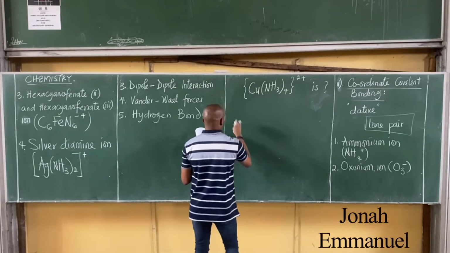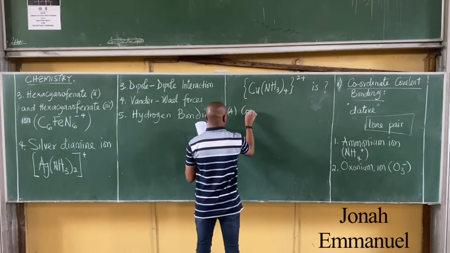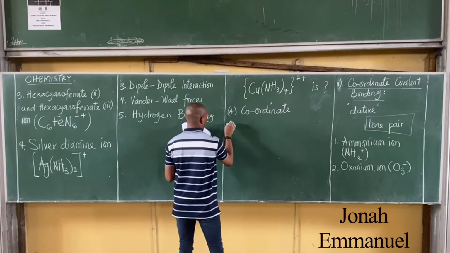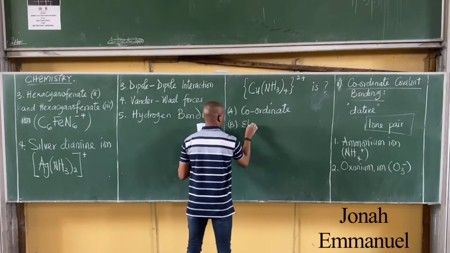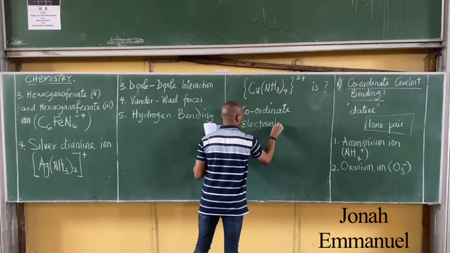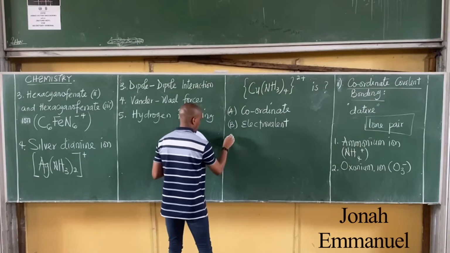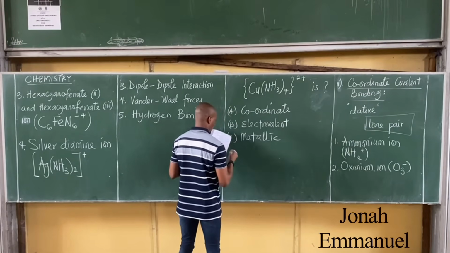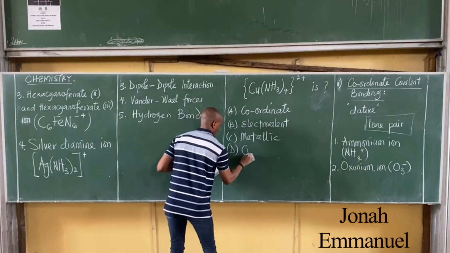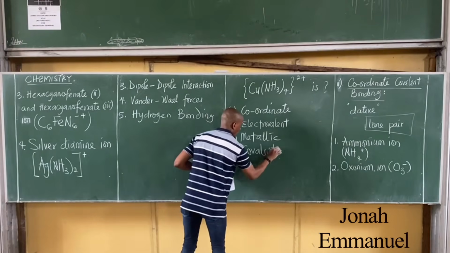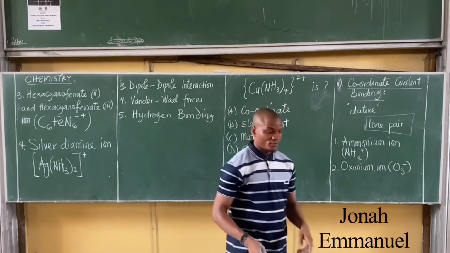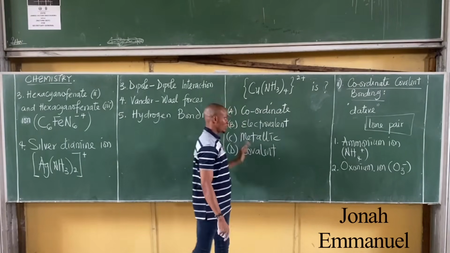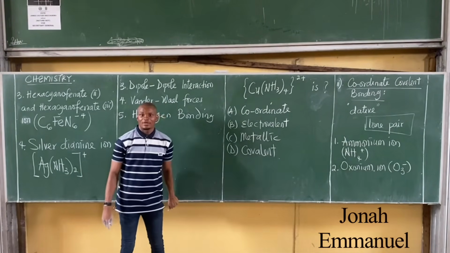Alright, these are your options. The type of bonding in this ion is dash: A, B, C, D. Which is the answer?